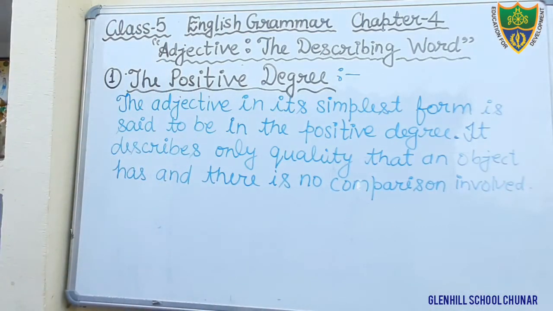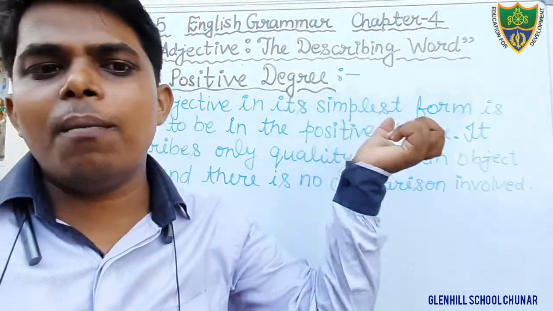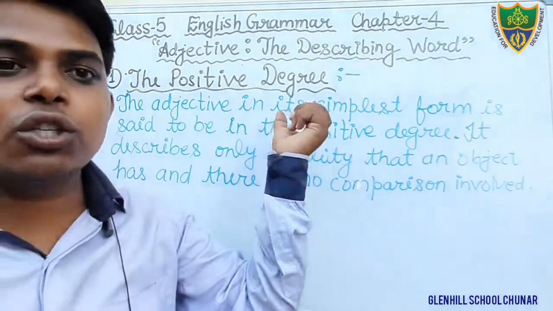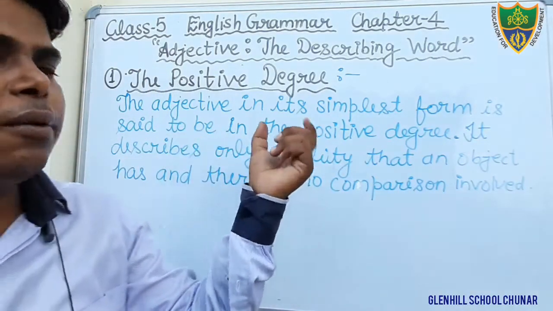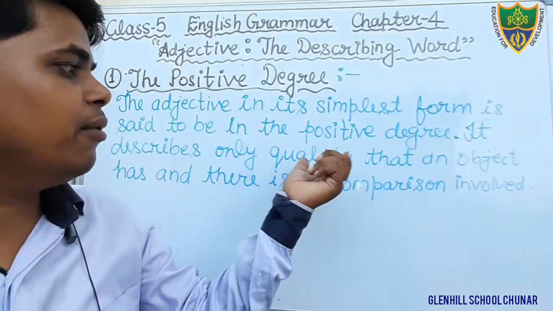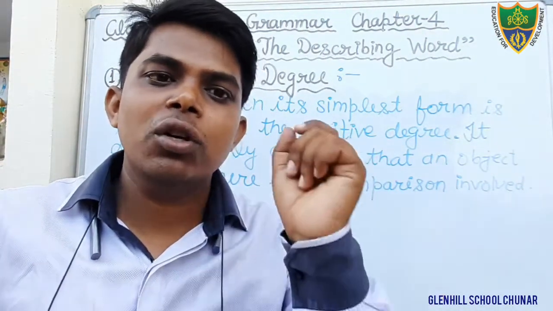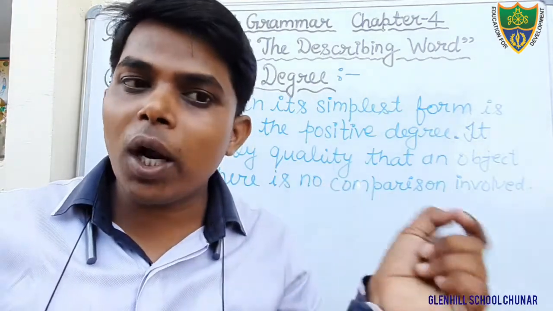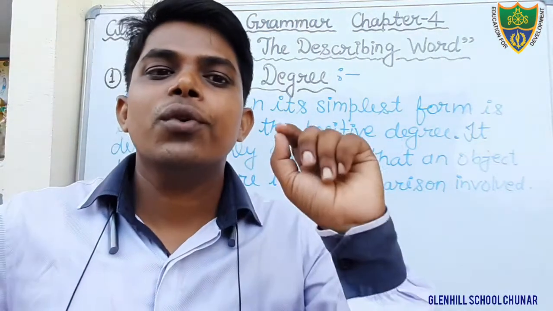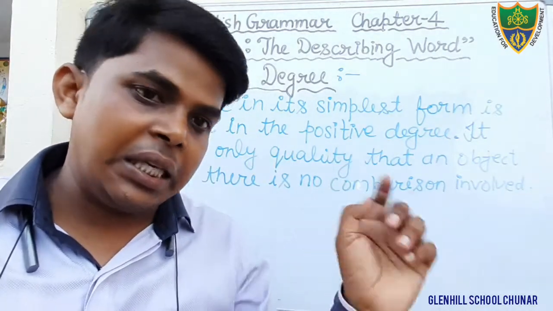Okay, students, just see here. In the positive degree, it is the simplest form of adjective. It is the simplest form. Therefore, that is known as positive degree. It describes only the quality of an object. It describes the quality that an object has, as an adjective describes the quality of a noun or pronoun. In the same way, in the positive degree, an object or people will be described.